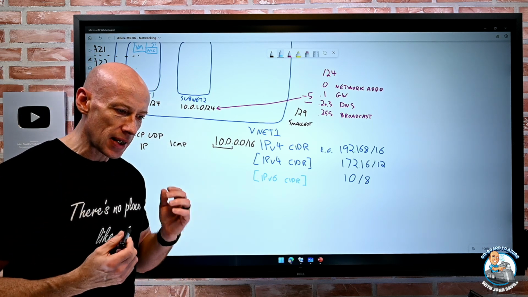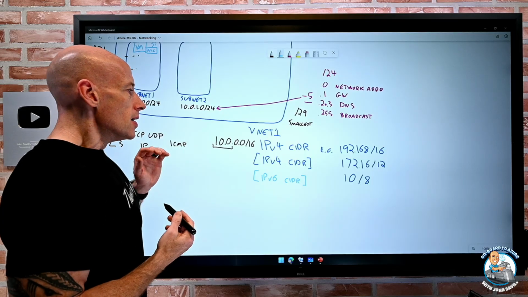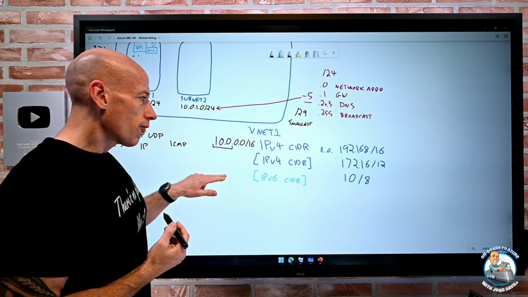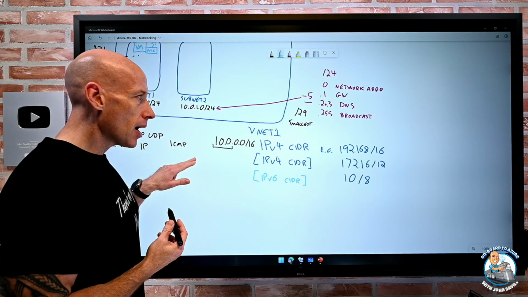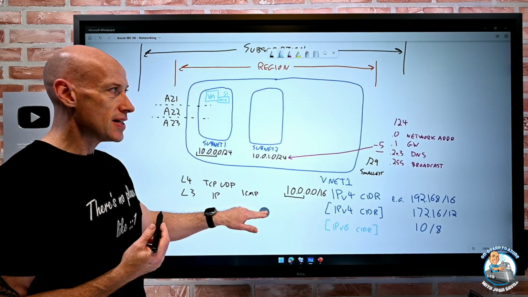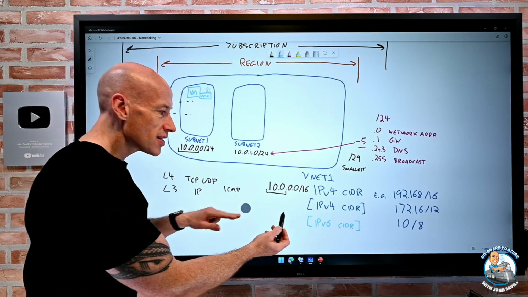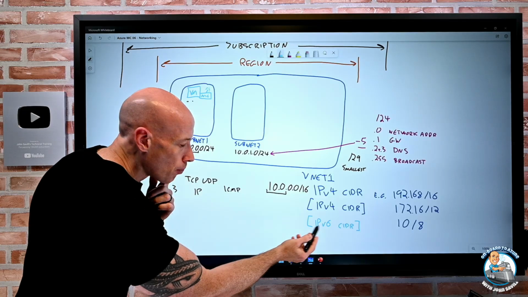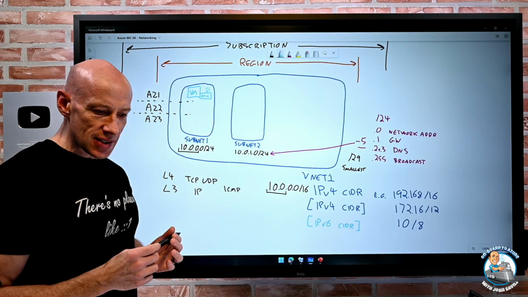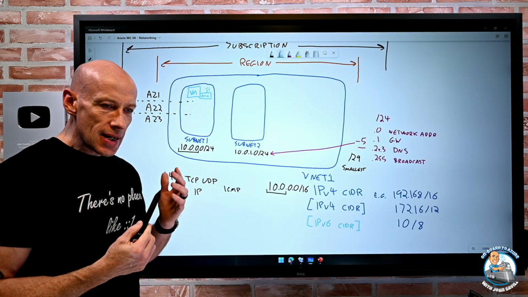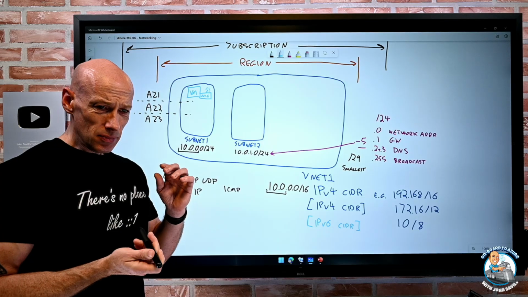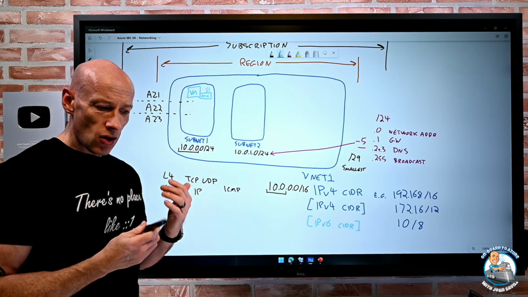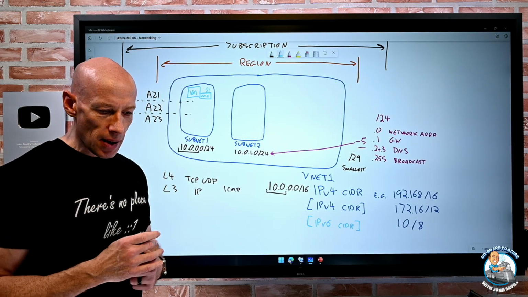So it's not going to be an issue. The idea is I can enable an IPv6 address for a particular subnet once the VNet has one. Then at a subnet level, I can say, hey, I want a portion of whatever IPv6 I might want to use. Now, typically, there are different types.